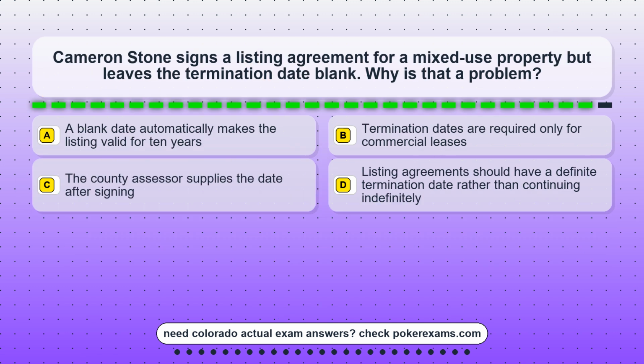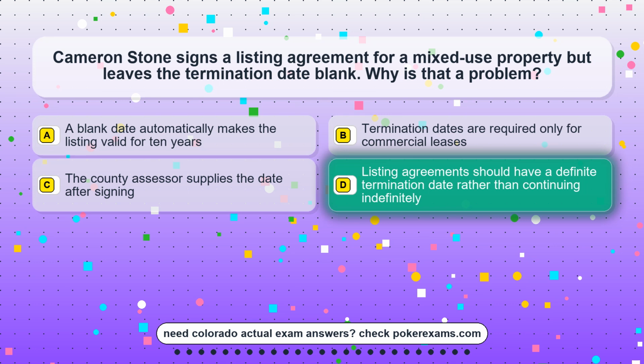Question 13. Cameron Stone signs a listing agreement for a mixed-use property but leaves the termination date blank. Why is that a problem? Option A. A blank date automatically makes the listing valid for 10 years. Option B. Termination dates are required only for commercial leases. Option C. The county assessor supplies the date after signing. Option D. Listing agreements should have a definite termination date rather than continuing indefinitely.